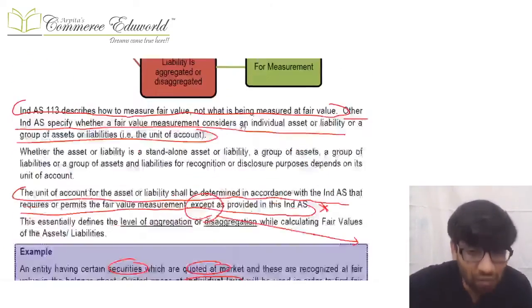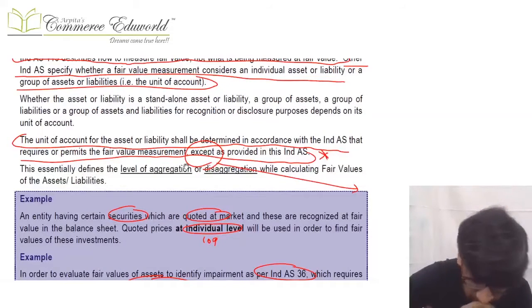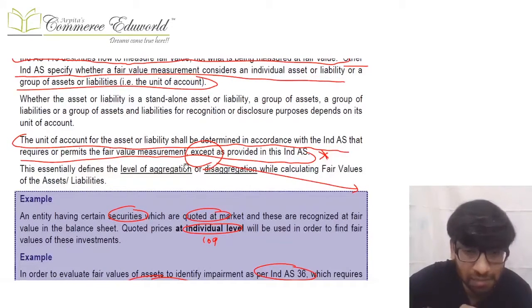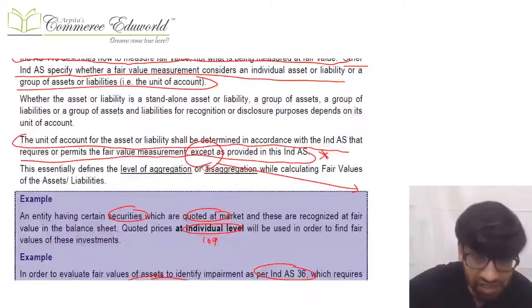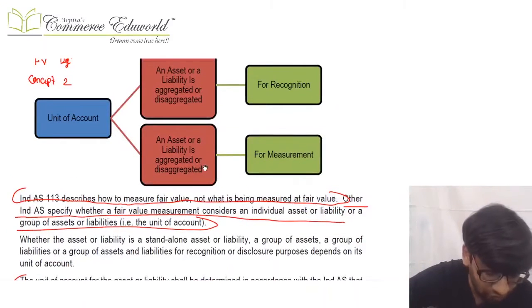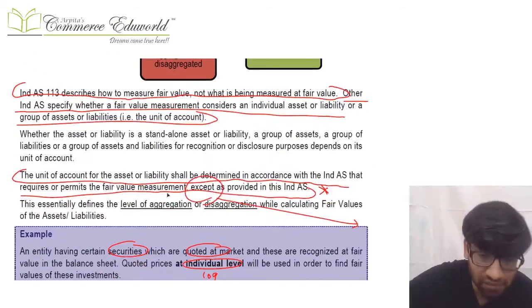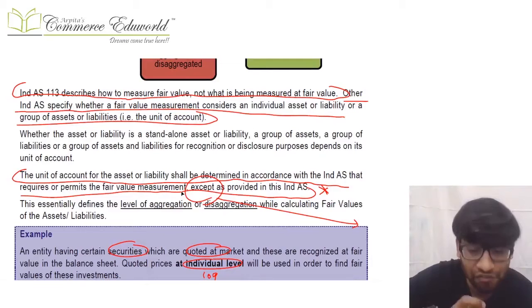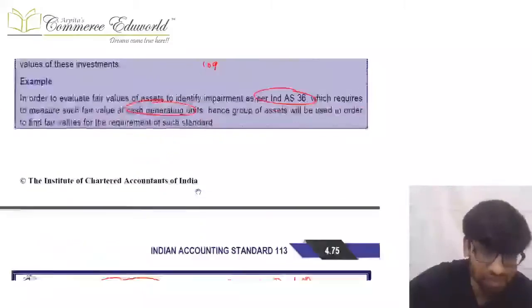I will not tell. But there is one exception, and if that falls under this exception, in that case this standard will tell that we will measure the fair value on a net basis. Meaning if there are assets and liabilities, we'll net off those assets and liabilities and then calculate the fair value of the net assets or liabilities if it falls under the exception to the standard. And what is this exception to the standard? That will be studied in some time. So normally, whether you need to calculate fair value of a group of assets, liabilities or individually depends upon other Ind AS. But there is one exception. If it falls under that exception of this standard, then the fair valuation will be done on a net basis, meaning group of assets and liabilities netted off and then fair valuation will be done. What is that exception? We'll study with time. That was the second concept of fair valuation.